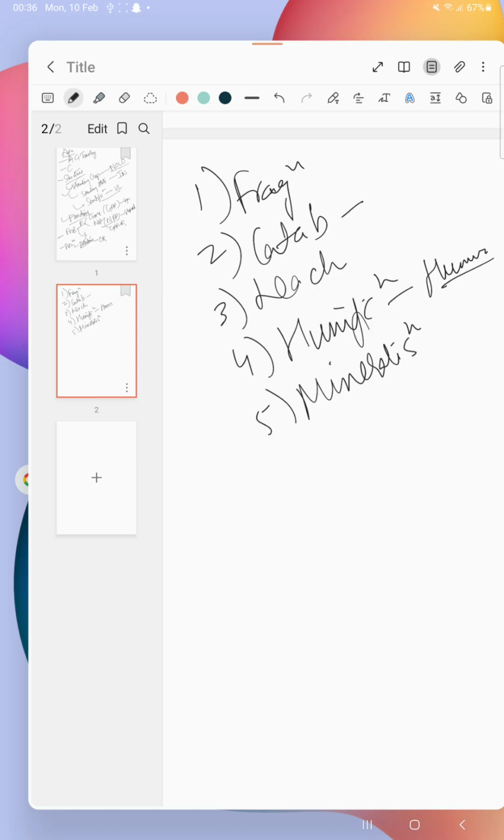At the end we have the mineralization. What does it mean? It means that when non-minerals and inorganic minerals are released from the organic matter, that's called mineralization. This is a very very slow process. Remember that it's a very very slow process. Okay, now this is done.